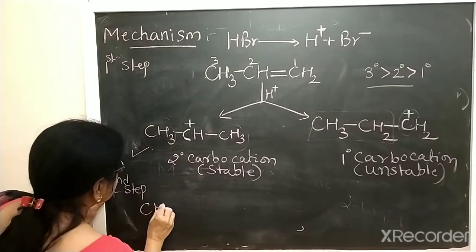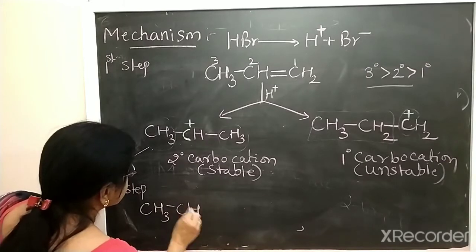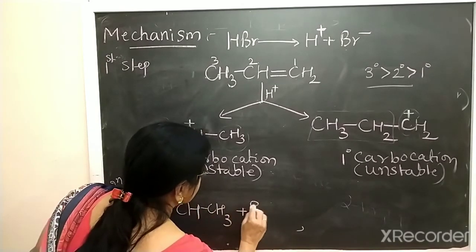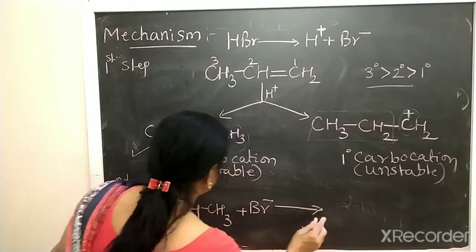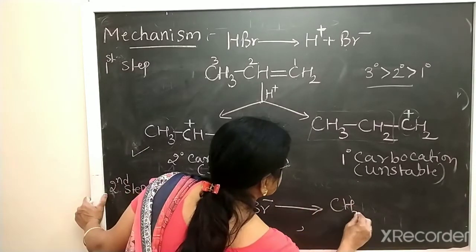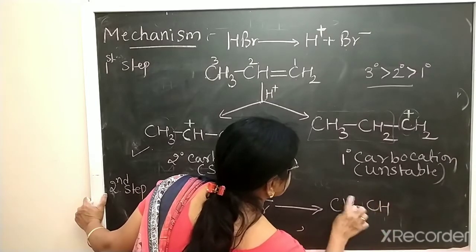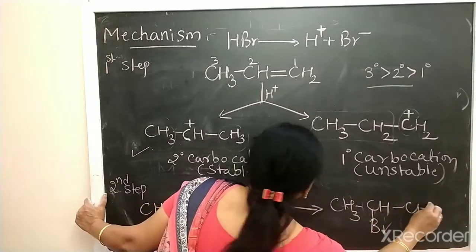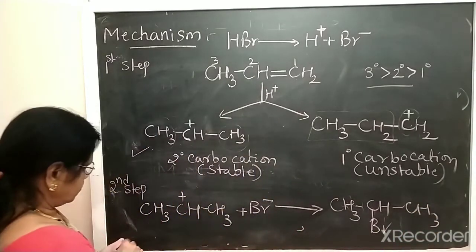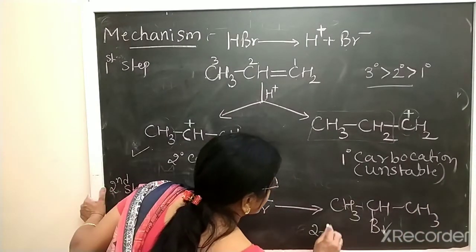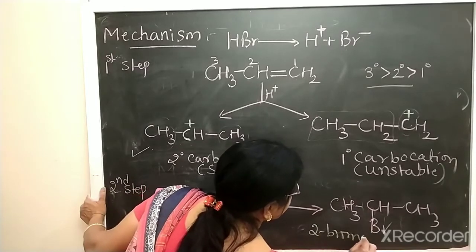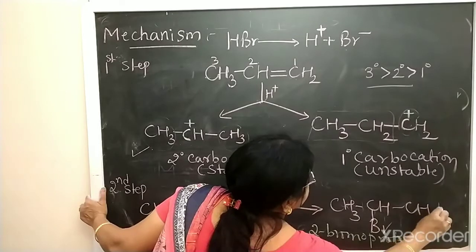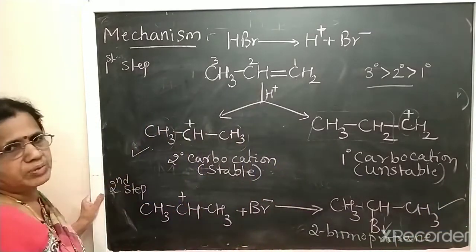So CH3-CH+-CH3 is attacked by Br minus and gives CH3-CHBr-CH3, which is 2-bromopropane. This is the major product. So this is about the mechanism.